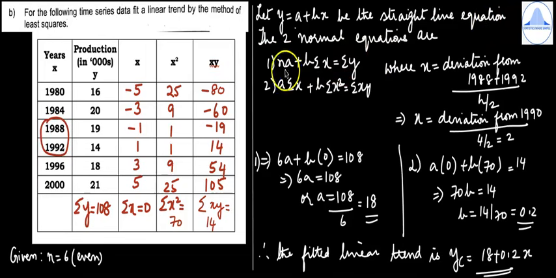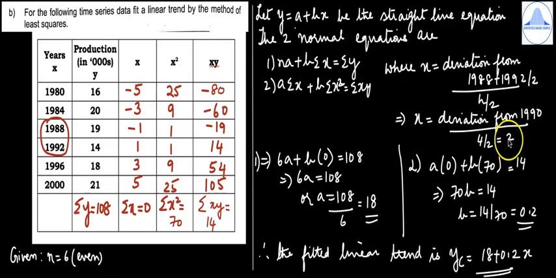Then you write, let y equal to a plus bx be the straight line equation. The two normal equations are first one, na plus b summation x is equal to summation y. Second, a summation x plus b summation x square is equal to summation xy, where x is equal to deviation from the arithmetic mean of the two middle years. That means 1988 plus 1999. This we have to divide by 2, whole divided by h by 2. So x is equal to deviation from 1990 divided by h is the difference between the years, which is 4.